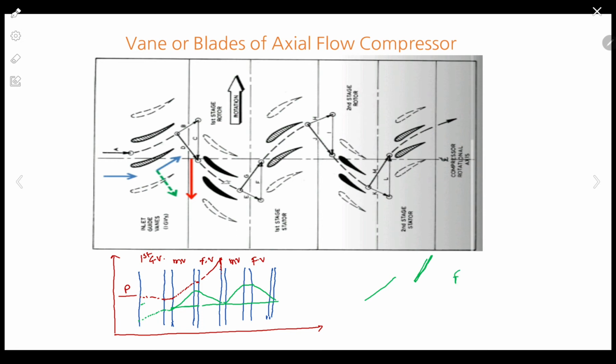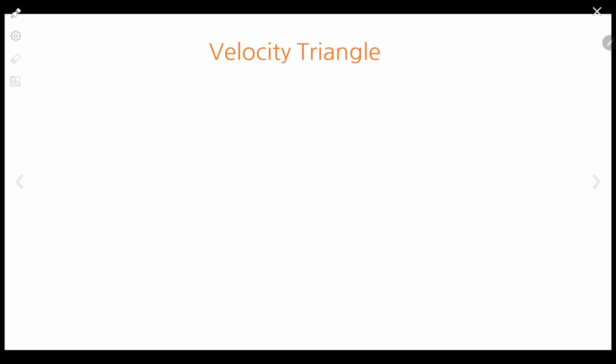So one can say fixed blades act as diffusers, and moving blades are nothing but, we cannot say nozzles, but fixed blades act as diffusers. So this is the velocity and pressure diagram against the row of moving blades. Followed. Now next, let's see the velocity triangle.